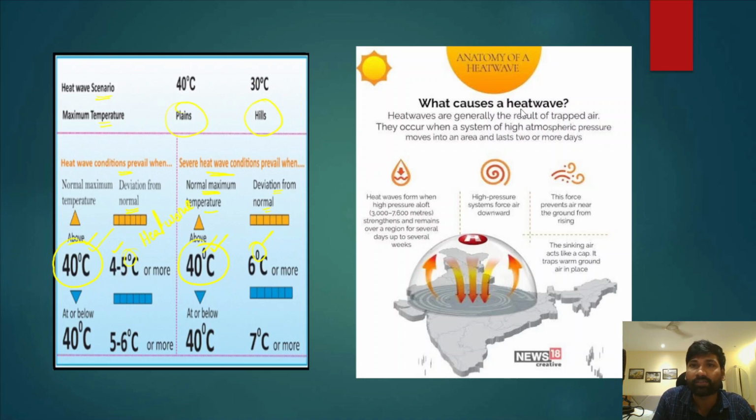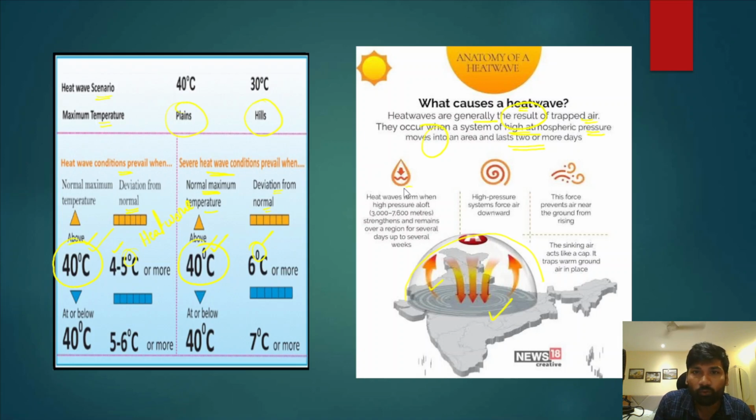Now, what causes these heat waves? We will understand this mechanism. Heat waves are generally the result of trapped air. Air is trapped in a dome like structure, and because of that it leads to further heating of the existing air. They occur when a system of high atmospheric pressure moves into an area and lasts 2 or more days. In this dome the air cannot move anywhere, so the air further heats up and leads to higher air temperatures.